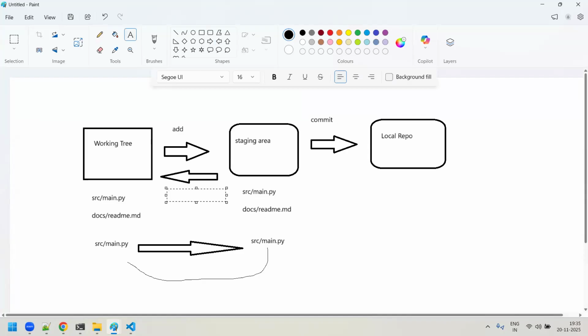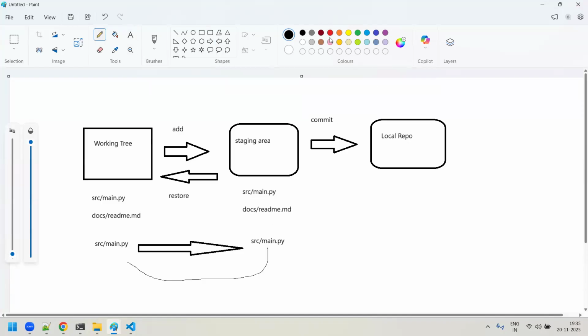We call it a restore actually. There are two types of restore. One is restoring from the staging area to the working tree. That is one thing, that is one restore.